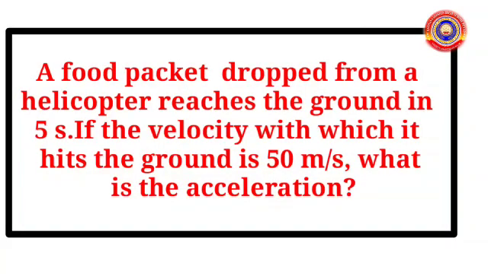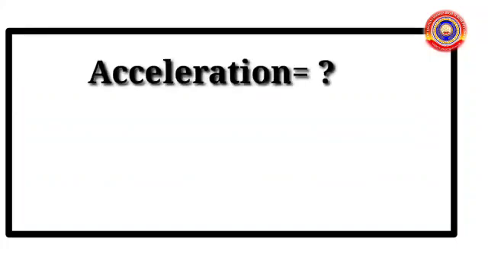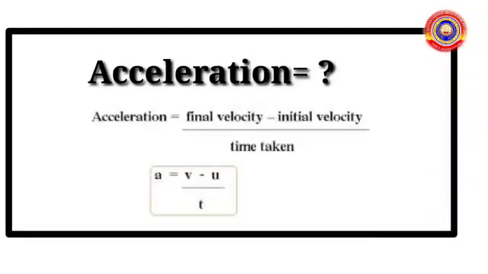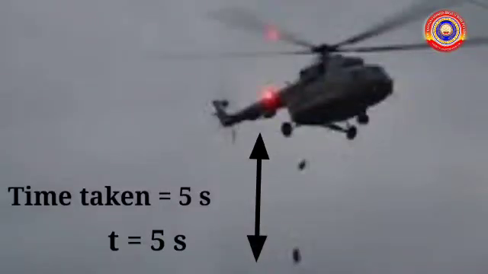Let's look at a problem. A food packet dropped from a helicopter reaches the ground in 5 seconds. If the velocity with which it hits the ground is 50 meters per second, what is the acceleration? So, our question is to find acceleration. How can we find acceleration? Yes, acceleration equals v minus u divided by t. Here, time is given as 5 seconds. So, the value of t equals 5 seconds.